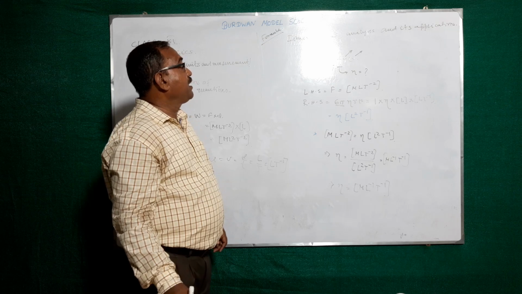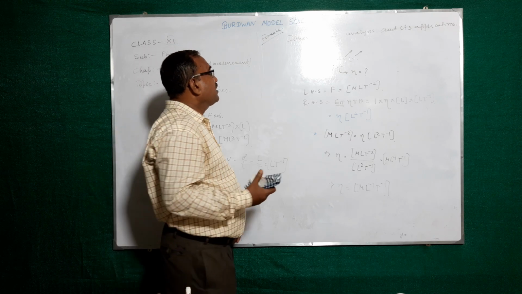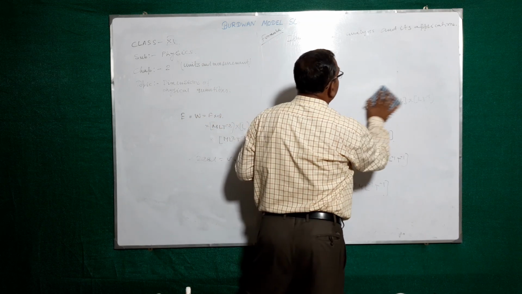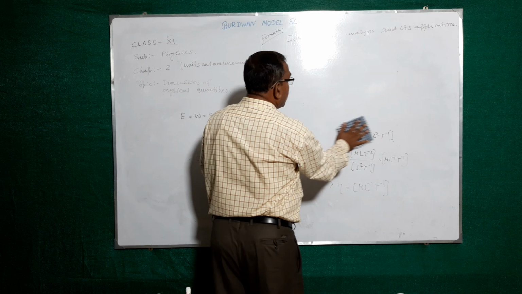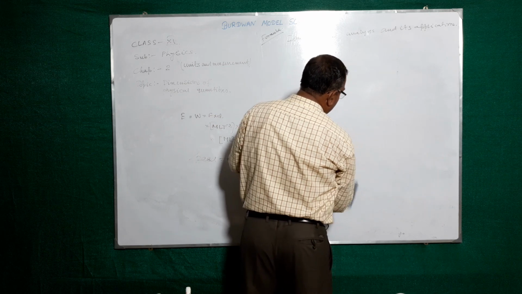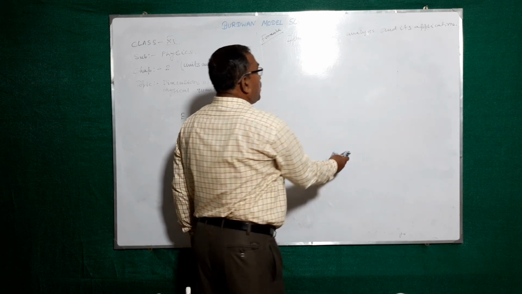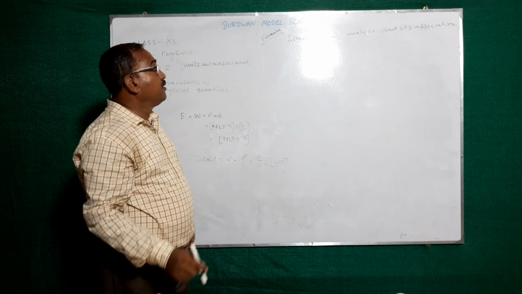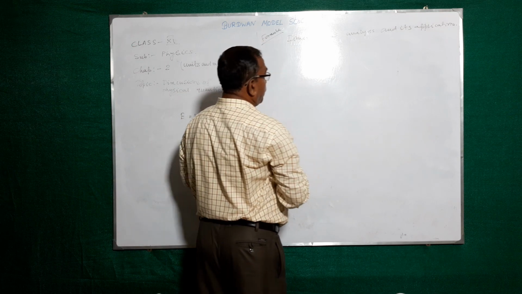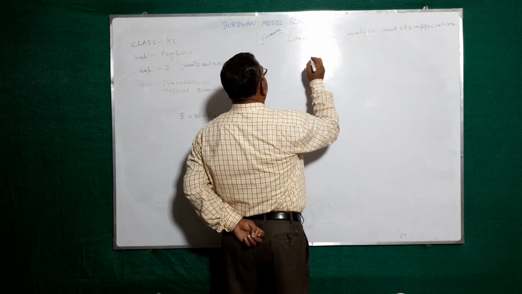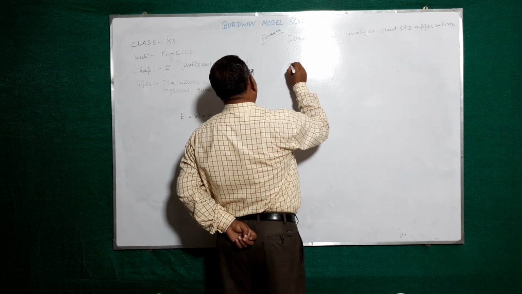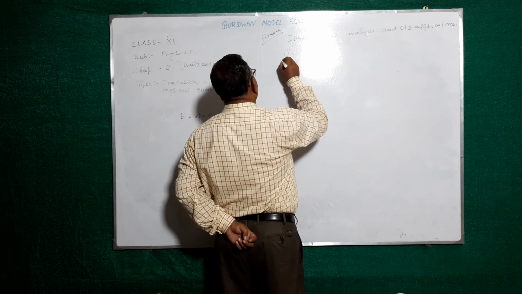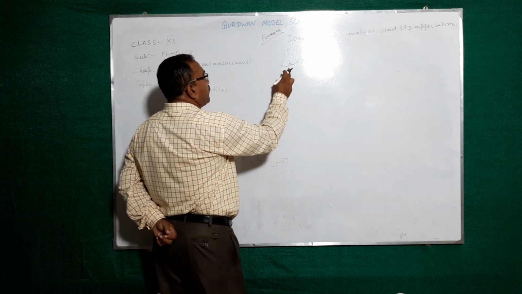Next application. Suppose one equation you form with the help of dimension. Suppose you consider a simple pendulum, you know it. This is the bob.